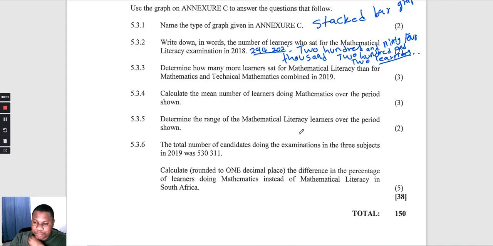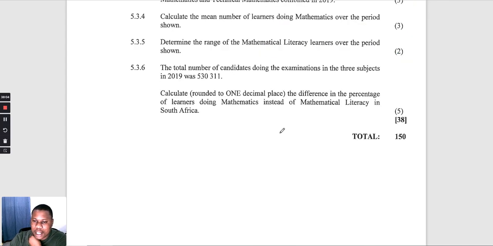Okay, right, and now they say the total number of candidates doing the examinations in the 3 subjects in 2019 was 530,311. Calculate, rounding to 1 decimal place, the difference in percentage of learners doing mathematics instead of mathematical literacy in South Africa.